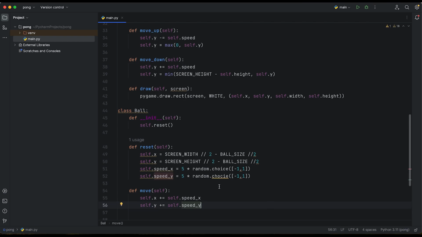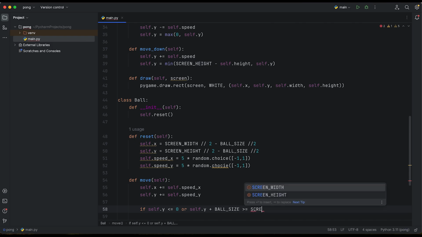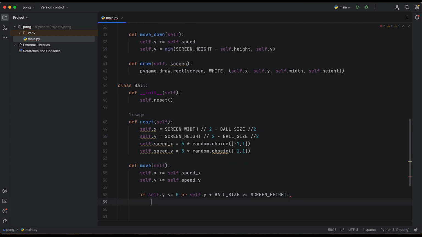And it's all to move our ball. Of course, we need to also bounce our ball from the top and the bottom. To check it, we need an if so that y is smaller than 0, or so that y plus ball size is bigger than or equal to the screen size, screen height. Okay, we've got all of it over there.